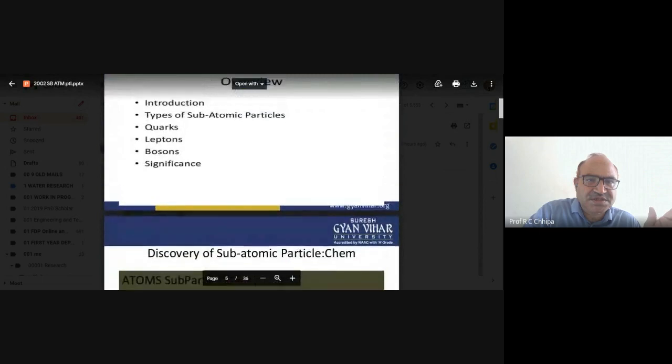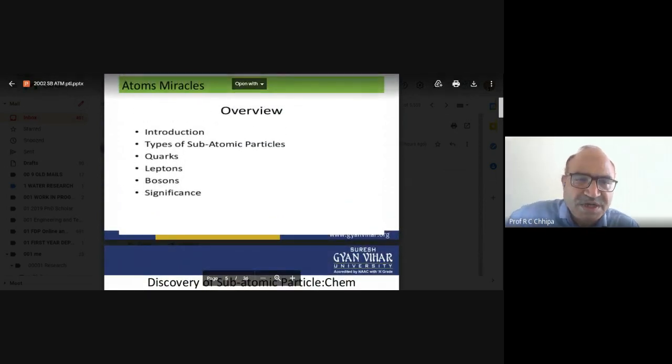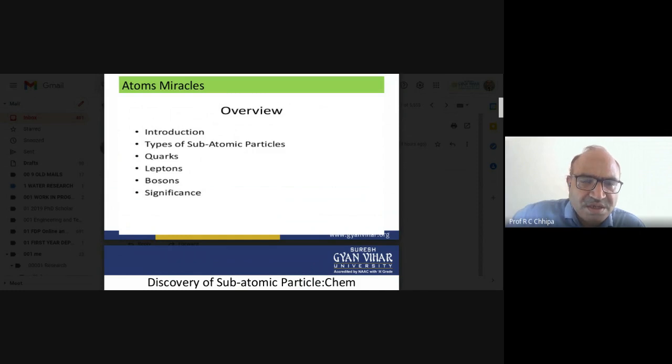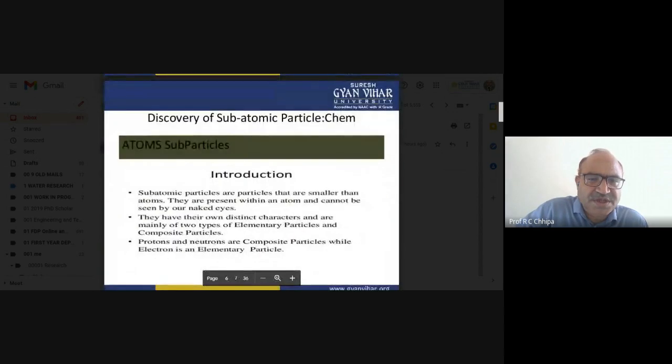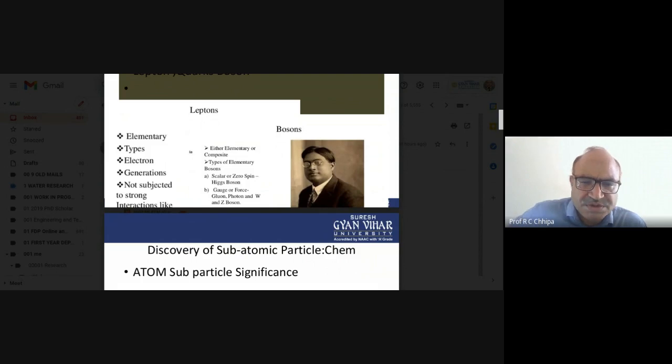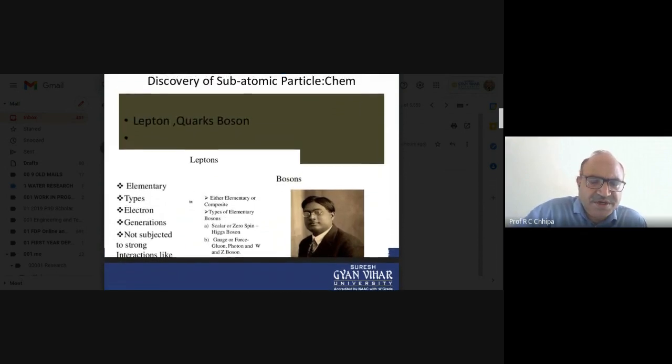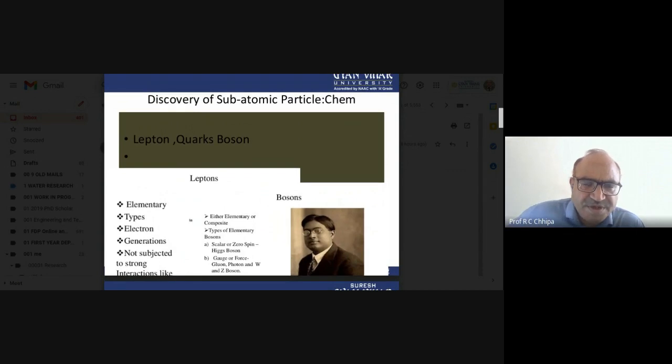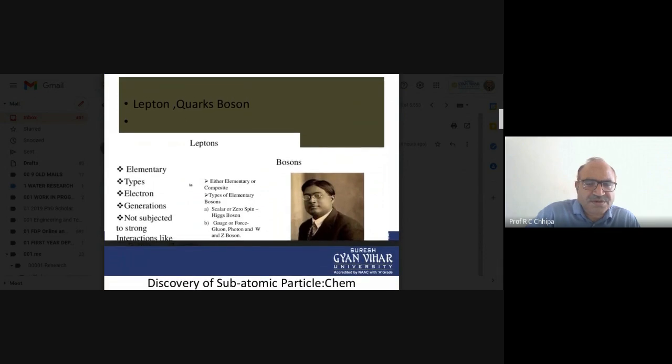We have already discussed three other subatomic particles: the quark, the leptons, and bosons. Leptons are elementary, and bosons are elementary too.